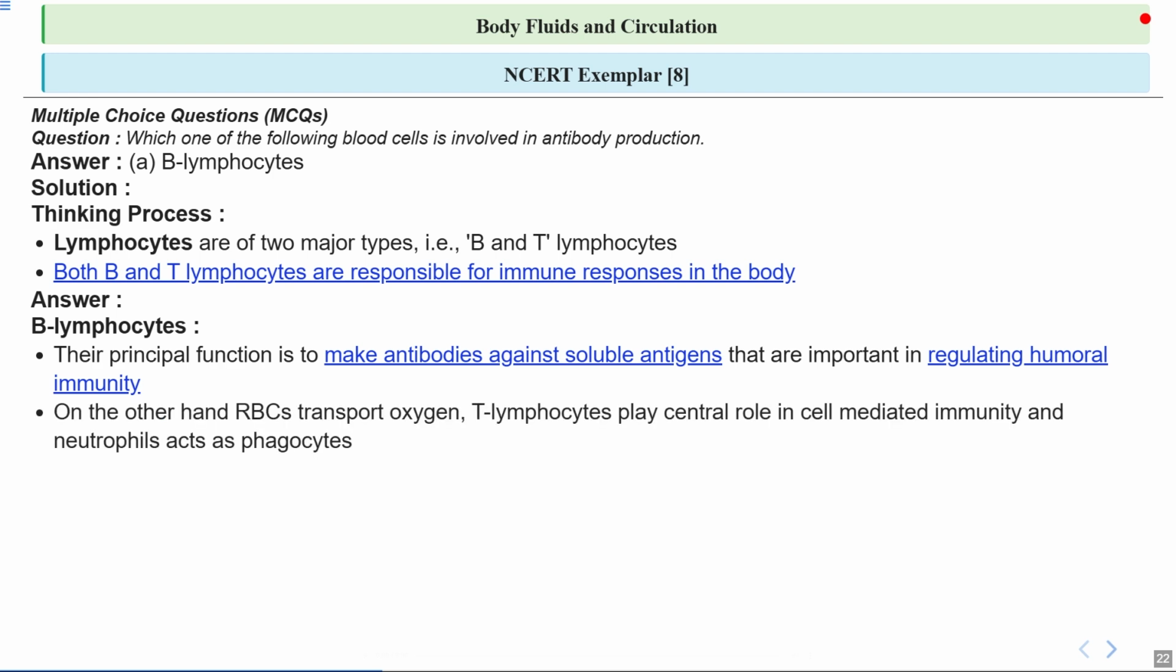It's important to remember that other blood cells have different roles. RBCs, or red blood cells, carry oxygen. T lymphocytes are more like commanders in cell-mediated immunity, directing attacks on infected cells. And neutrophils act like the body's first responders, swallowing up invaders. Each cell type here has its unique job in keeping us healthy. So that wraps up our explanation. The key takeaway is that B lymphocytes are the blood cells that are primarily responsible for antibody production.